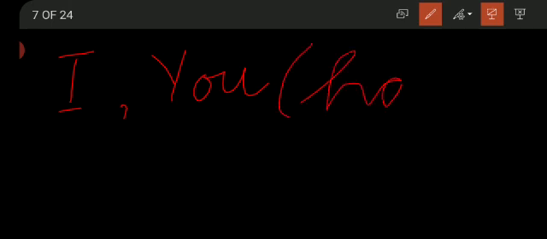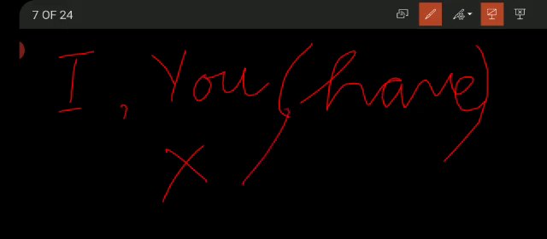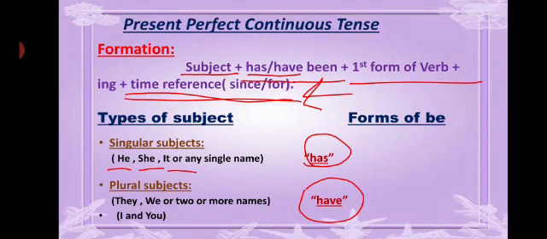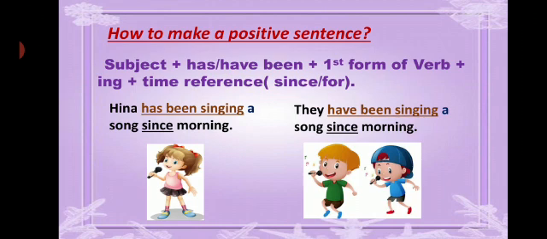Now, there is an exception: I and you are also considered singular subjects, but with I and you, we use have. So students, keep this in your mind again: with I and you, we use have, not has. Okay? Now, how to make a positive sentence?